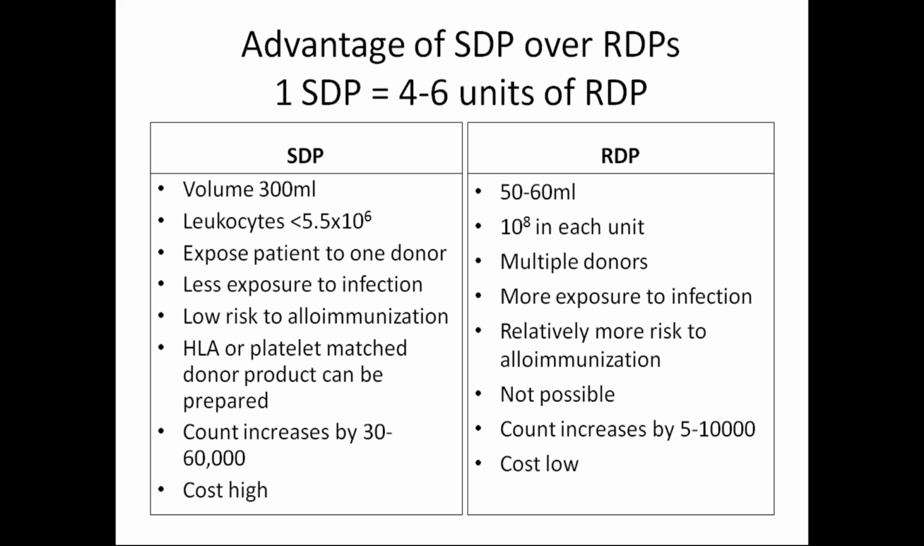Advantage of HDP over RDP: the volume is greater than 300 ml, whereas RDP volume is about 50 to 60 ml. Leukocyte count is less in HDP than in RDP, 10 to the power of 8 in each unit. It exposes the patient to only one donor, but in RDP there will be multiple donors. So there is low risk of alloimmunization, and an HLA or platelet matched donor can be prepared. Count increases by 30 to 60,000 and it is high cost. RDP is low cost, where the count rises by 5 to 10,000.